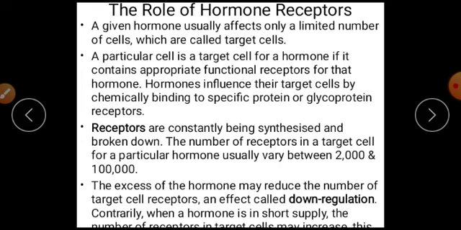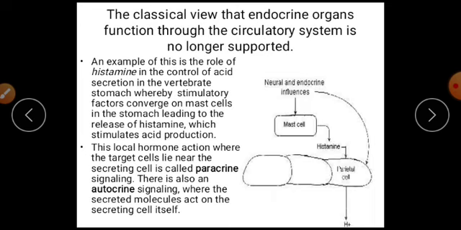And when the hormone is in short supply, it can also lead to an increase of the receptors on target cells, because they don't have enough hormone to transfer. So the classical view that endocrine organs function only through the circulatory system is no longer supported.